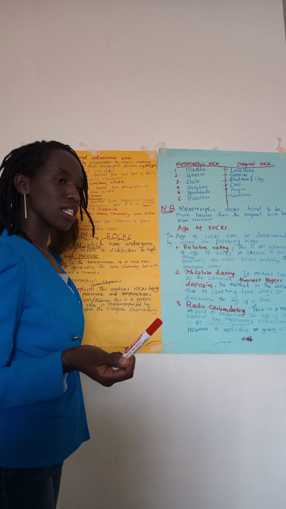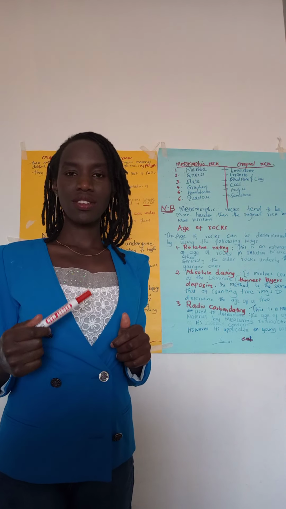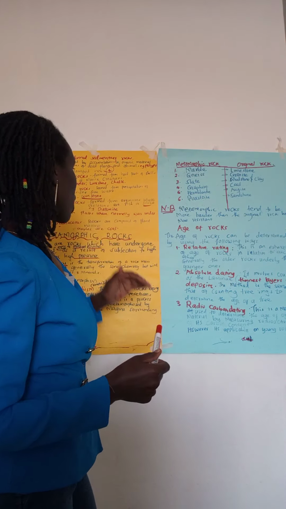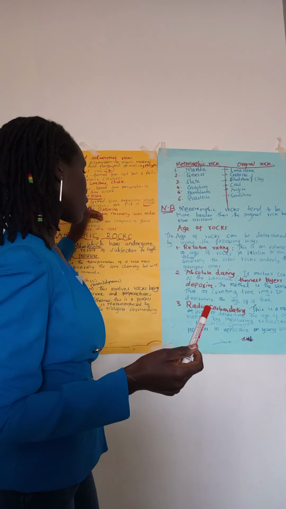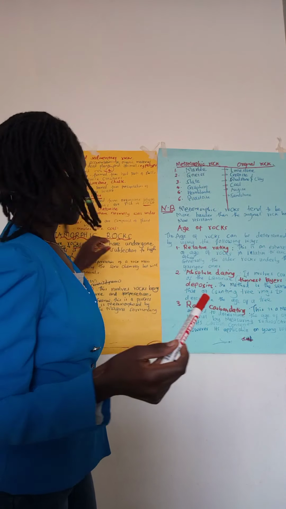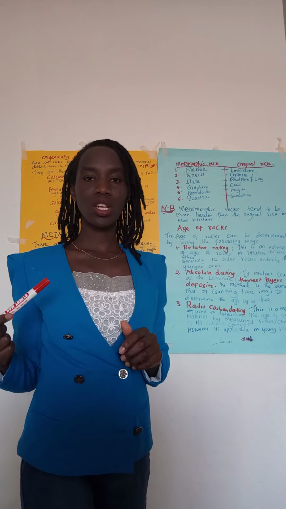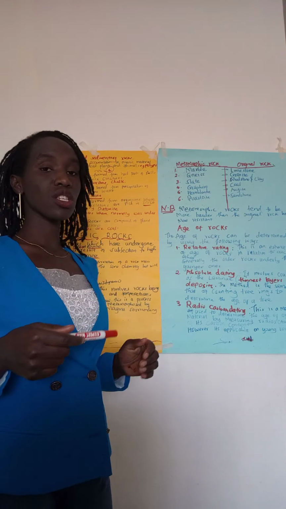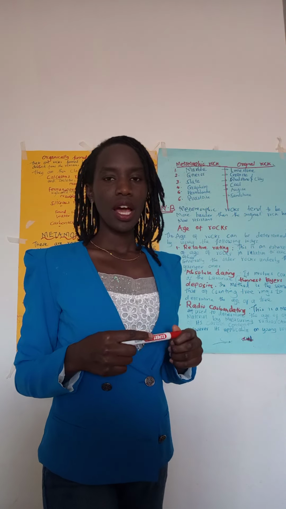Then we have the siliceous rocks. Siliceous rocks are the rocks which are formed as a result of organisms whose skeletons are rich in silica. Examples of such is diatomite. We also have the last one, which is carbonaceous. Carbonaceous rocks are the rocks derived from plants. An example of such a rock is coal. So we are done with that.